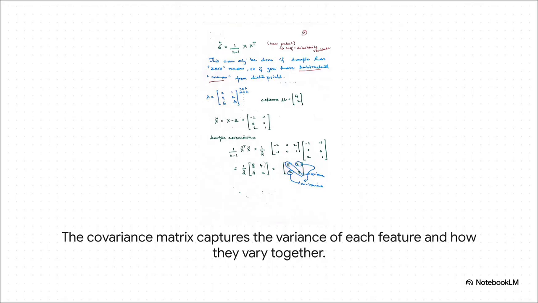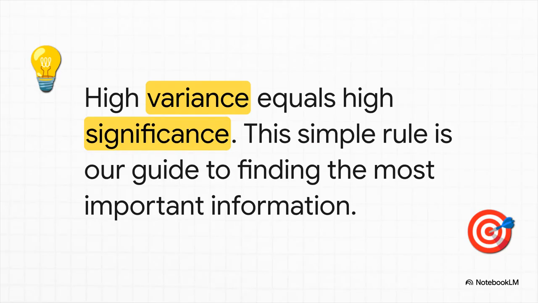Now, what's so cool about this is we can capture all of this information in one place. We can calculate the variance for every single feature. Those are the numbers you see running down the diagonal of this matrix. But we can also measure how features change together. Like does one tend to go up when the other goes up? That relationship is what we call covariance. And we can pack all of that, the individual action and the teamwork, into this one powerful summary, the covariance matrix.